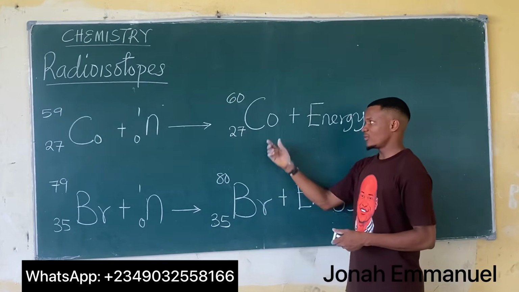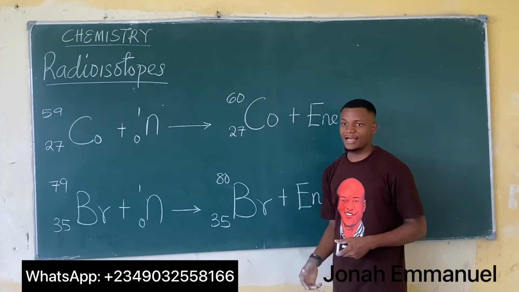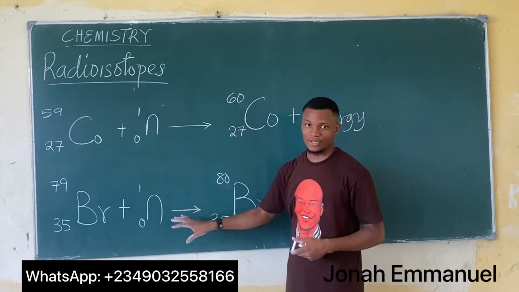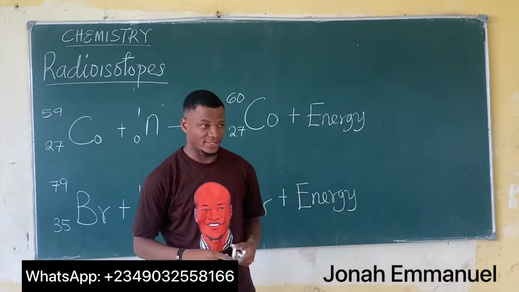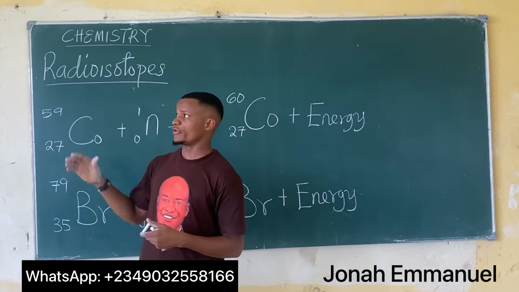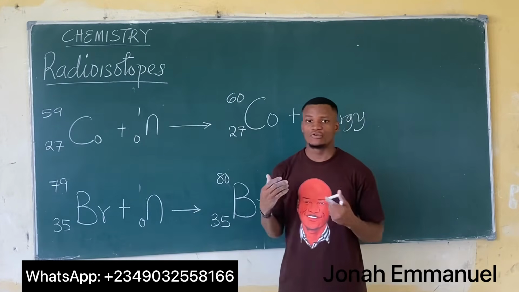So we can see cobalt 60 and bromine 80 are both radioisotopes of cobalt and bromine respectively. Alright, this is just a simple concept of radioisotopes.